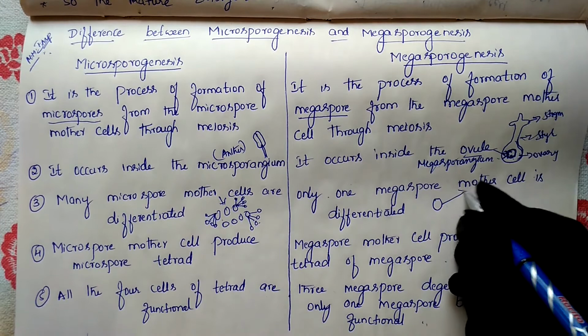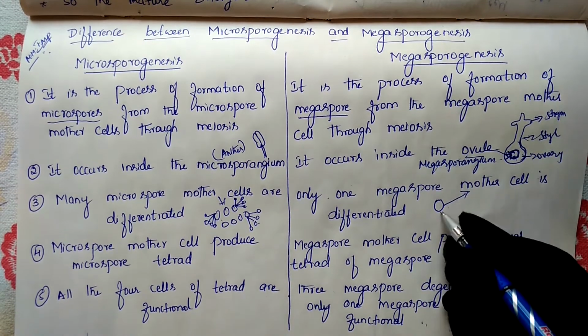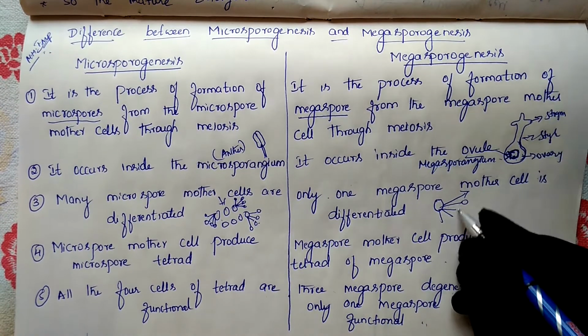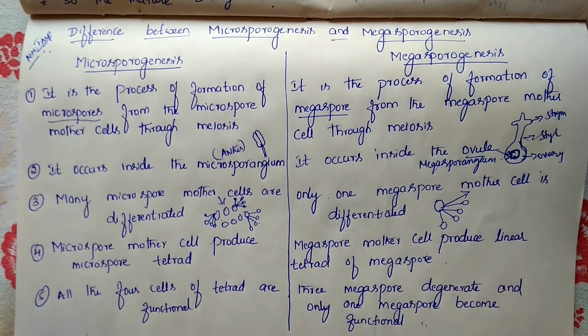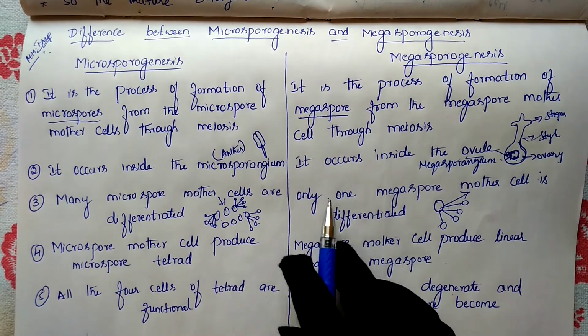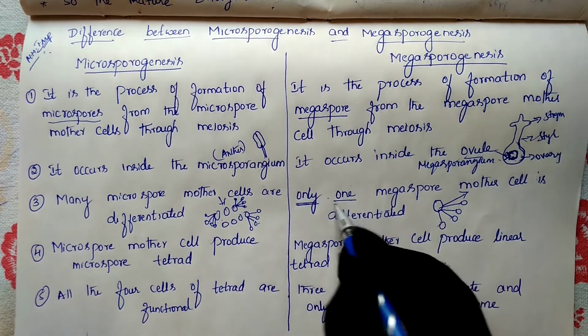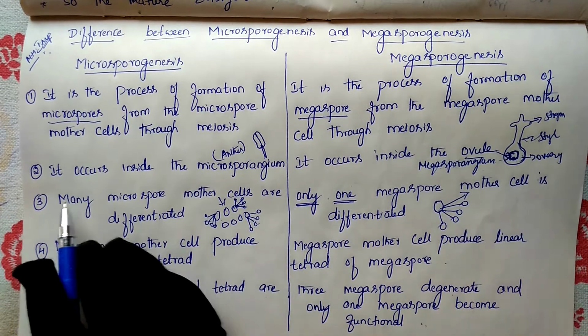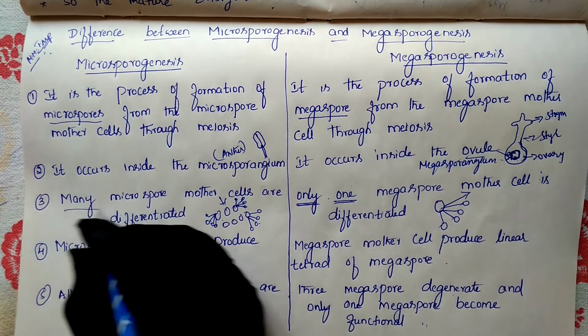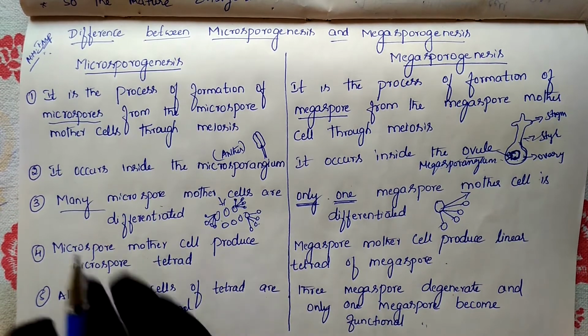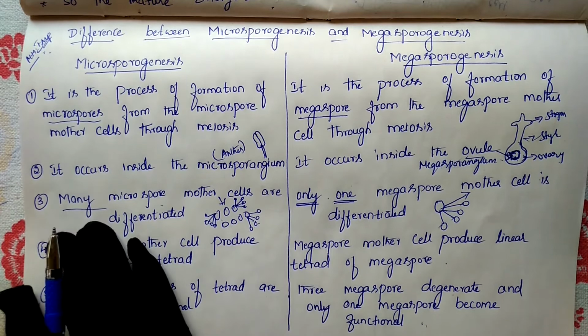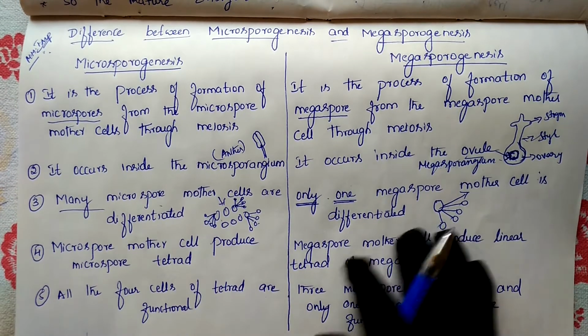So this is the megaspore mother cell, and it undergoes meiosis cell division and produces 4 megaspores. So here only one megaspore mother cell is present, but here many microspore mother cells will be present. This is another difference between the microspores and the megaspores.